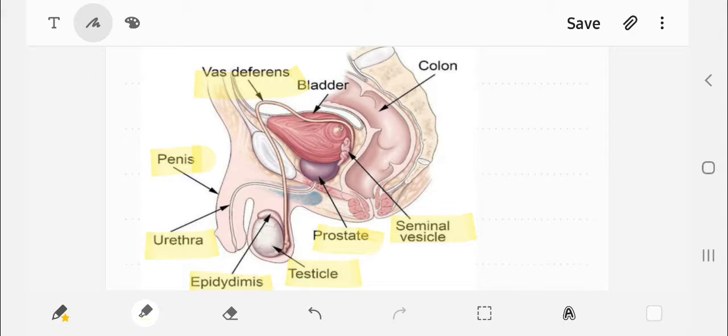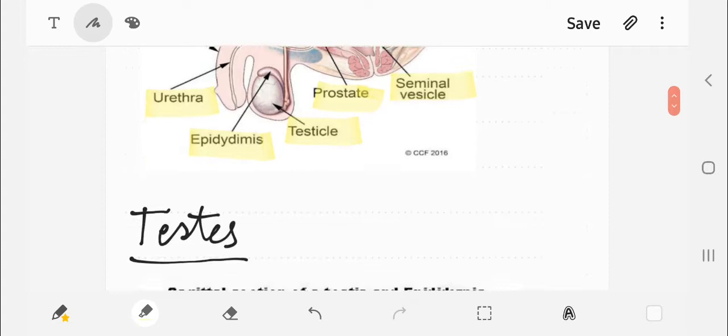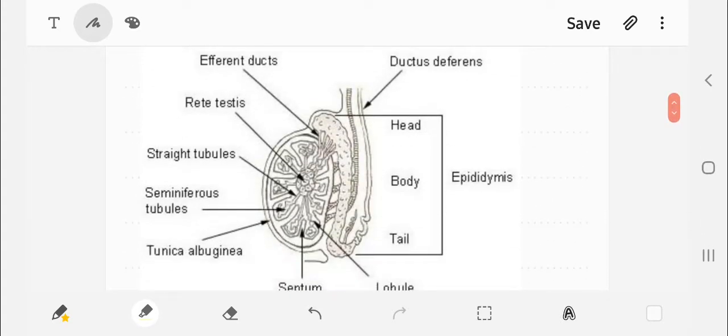This diagram is very simple. Try to copy it and draw it in your notebooks. So first we take the pair of testes and look at the internal structure.